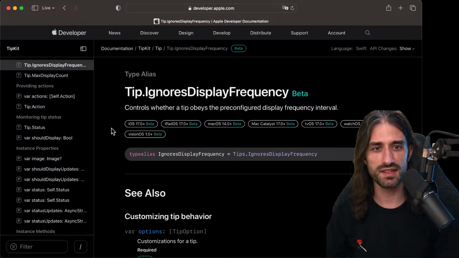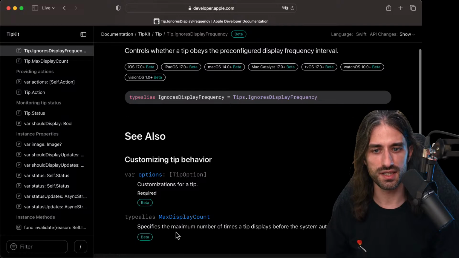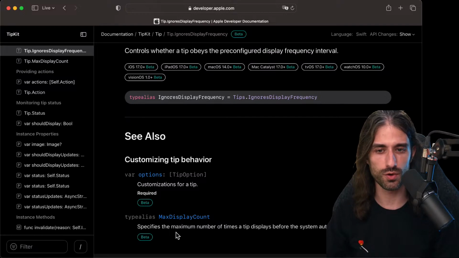Ignore. Okay, you can override this. Apparently, you can override this frequency. That's pretty interesting, because you might have a tip that behaves a bit differently. It's kind of like the exclamation mark important in CSS, where you play the rule of the cascading mechanism, but sometimes you want to opt out from it. You don't want to do it too often, but it's nice that you have the possibility to do it.